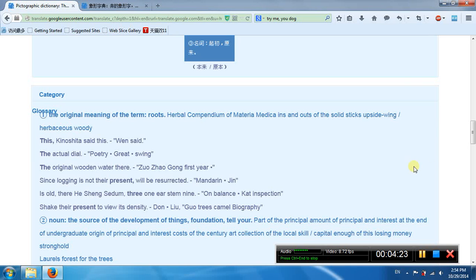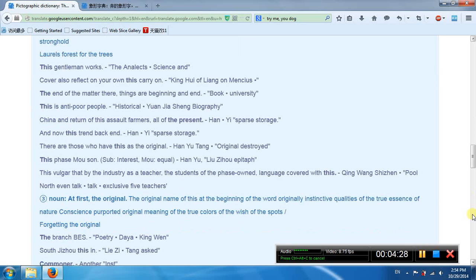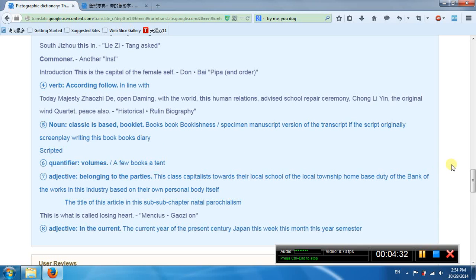First meaning roots. Second meaning source of development of things, foundation. The third meaning at first are original. The first meaning guarding, follow. Fifth meaning classic is based. Booklet. Sixth meaning qualifier, volume. Seventh meaning adjunct belong to the parties. Eighth meaning in a current. Beng.